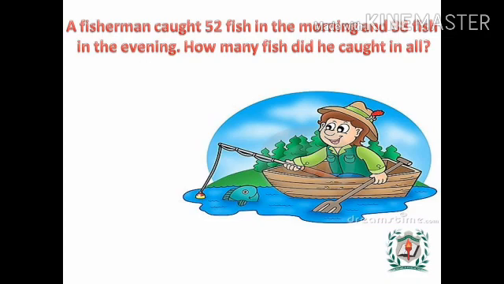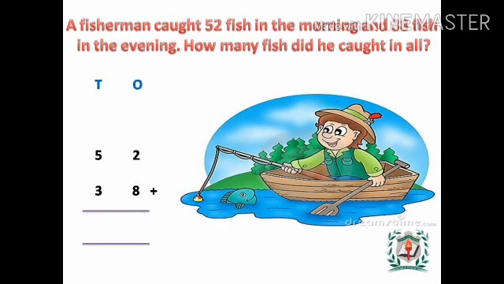How many fishes did he catch in the morning? Yes, 52. Okay. How many fishes did he catch in the evening? Yes, it is 38. Okay. Now we have to add these two numbers to find the total fishes. Shall we do it? Okay.